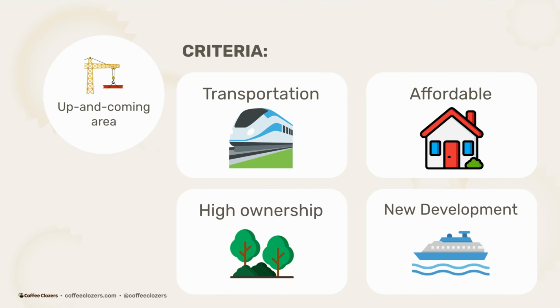Last being new development. I was looking for an area that was a C plus, B minus that can become a B plus, A in the future, and thus looking for long term appreciation. So, things that I would search on Google, which you could use Gemini today as an LLM, is searching for your city and seeing what new development is coming. I was looking for things like new transportation, like a ferry, as well as new apartment complexes and new warehouses that could be coming to the area to improve employment even more.